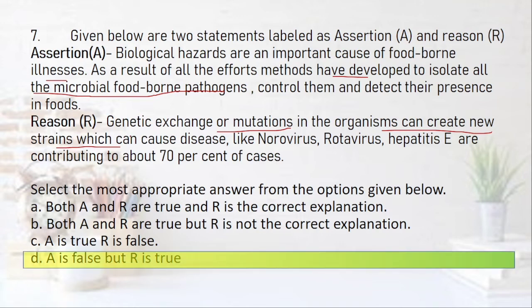A is false, but R is true. Why is A false? Can you just tell me? Biological hazards are important cause of foodborne illnesses. This is okay. And as a result of all the efforts, methods have been developed to isolate all the microbial foodborne pathogens. क्या हम अभी तक सारे isolate कर पाए हैं? Whenever you find such absolute terms, just go in for false. Most of the times it would be false because we have not been able to isolate all the microbials present.